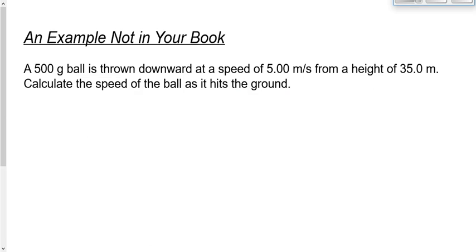It says a 500-gram ball was thrown downward at a speed of 5 meters per second from a height of 35.0 meters. What's the speed at which the ball hits the ground? How fast is it moving when it hits the ground?